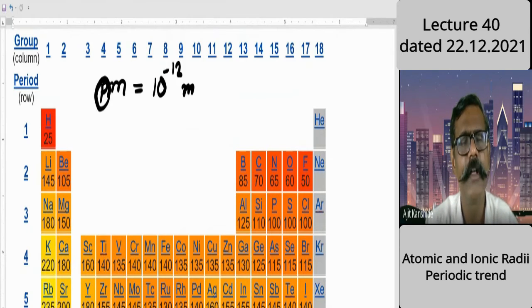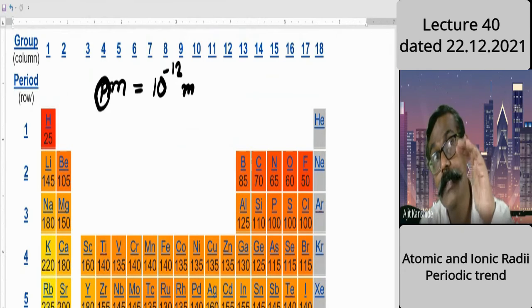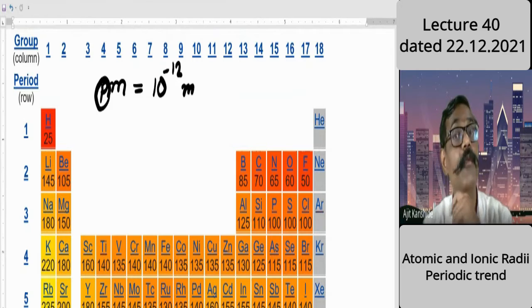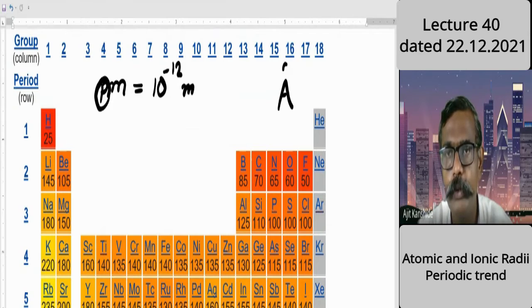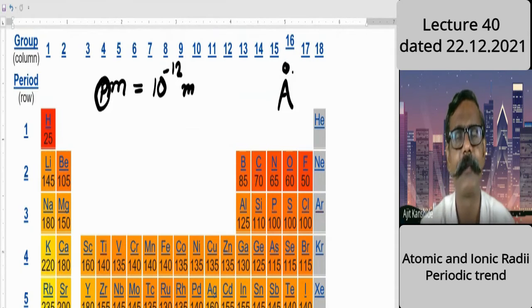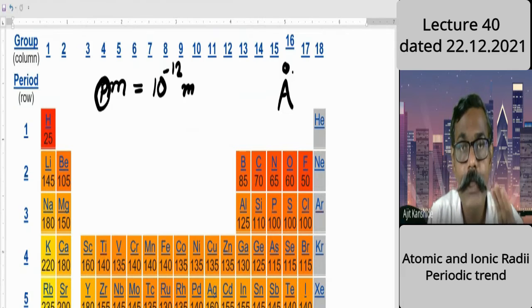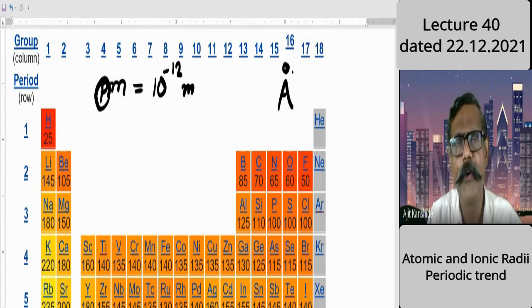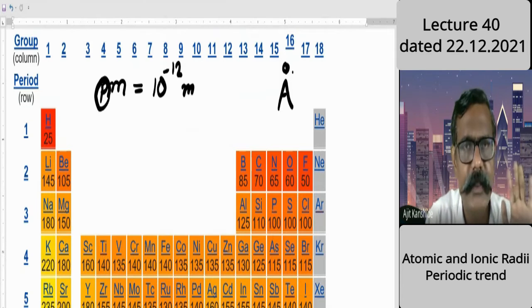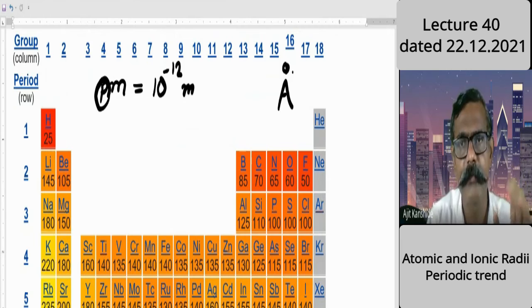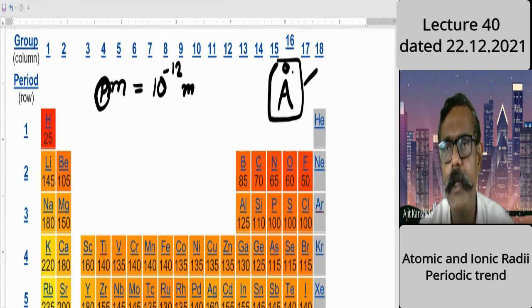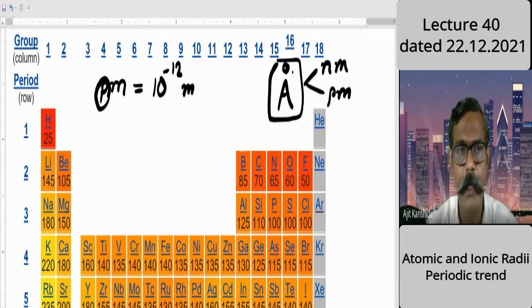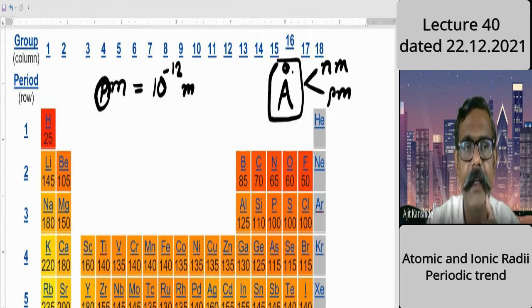So pico, 10 to minus 12 meter, means we are going smaller than the angstrom unit. Angstrom unit was a well-known term previously, but people came to a conclusion about the SI system, MKS system, decimal system, and there they replaced the angstrom unit. In place of the angstrom unit, well accepted terms are nanometer or picometer. Whatever these radii are that are represented, they are in terms of picometer.